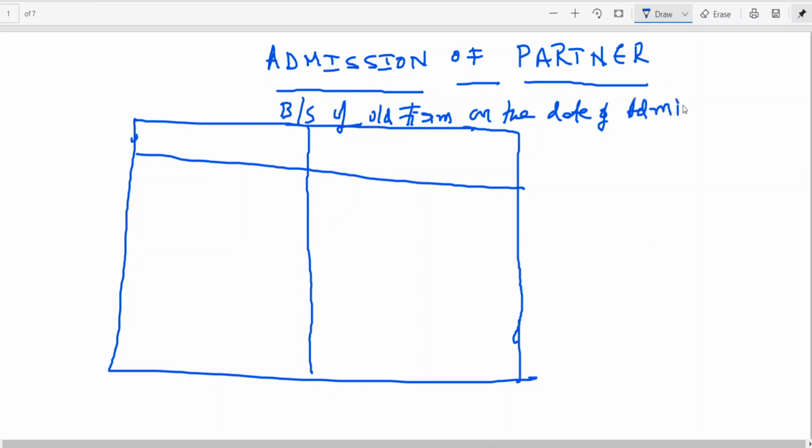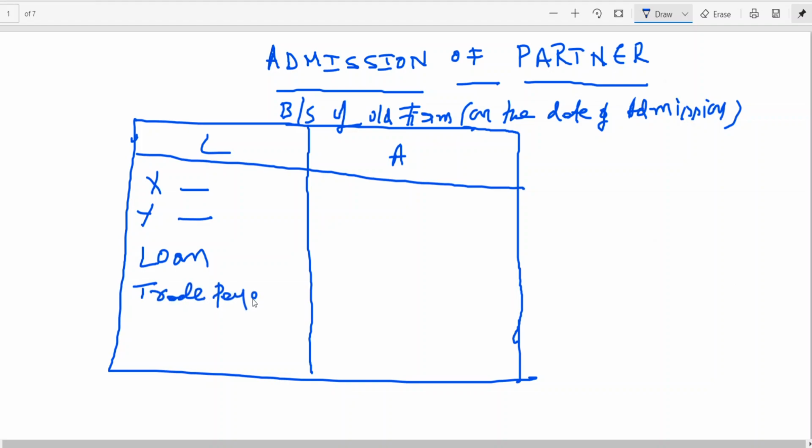On the date of admission, you want to look at the balance sheet of the old firm. This is on the date of admission. Liabilities, assets. So generally, if there are two partners, say X and Y, their capital you want, then loan you want to look at, then their trade creditors or trade payable, bills payable,